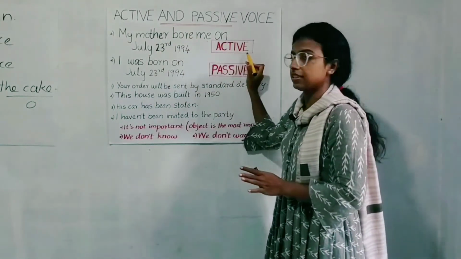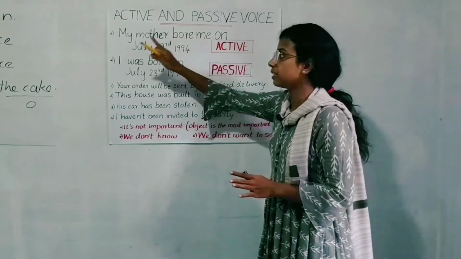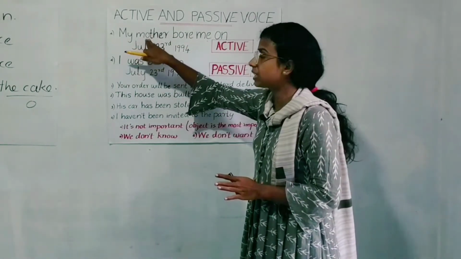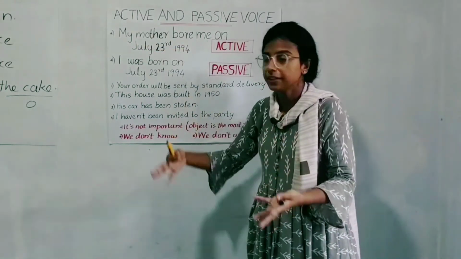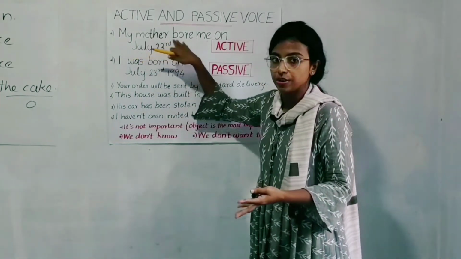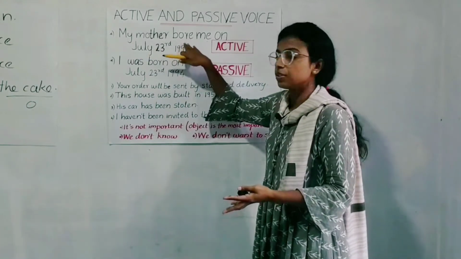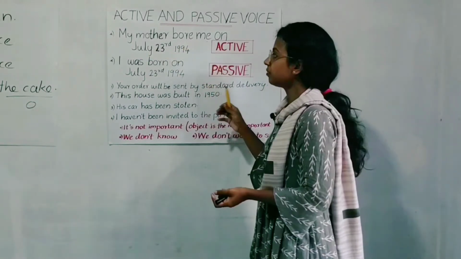So, my mother bore me on July 23rd, 1994. It's an active sentence because there is the pattern: the subject is the one who does the action, bearing me, right? So the subject is the one who does the action there, and there is the verb and object.